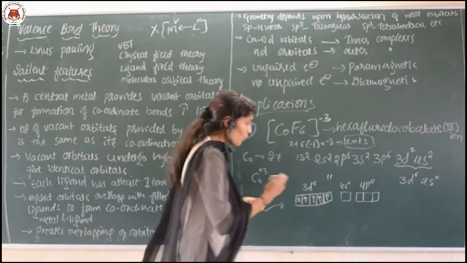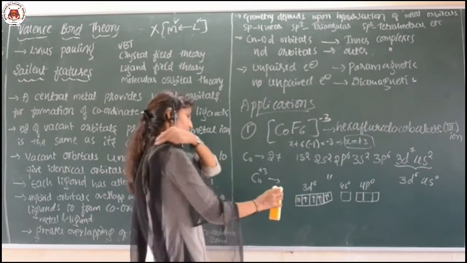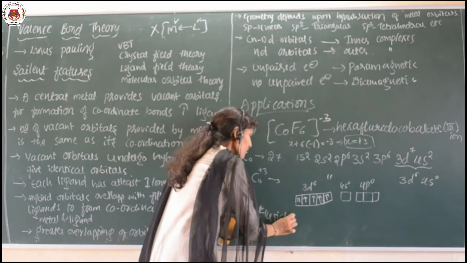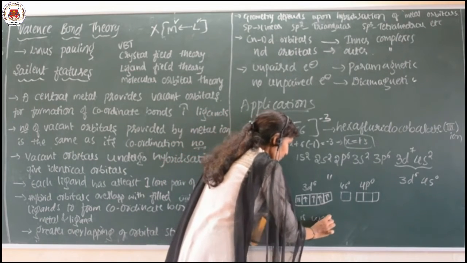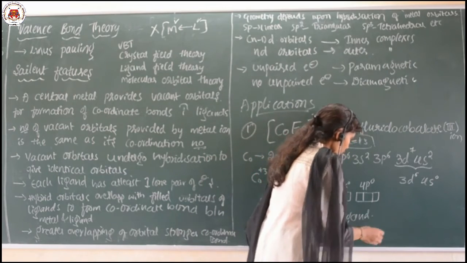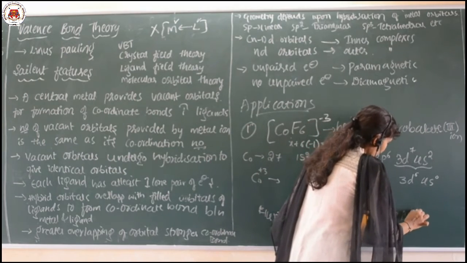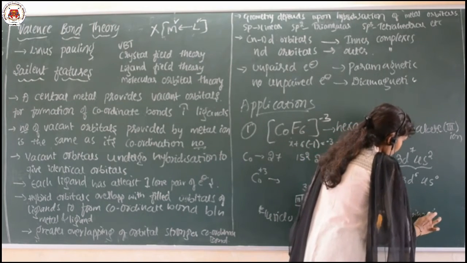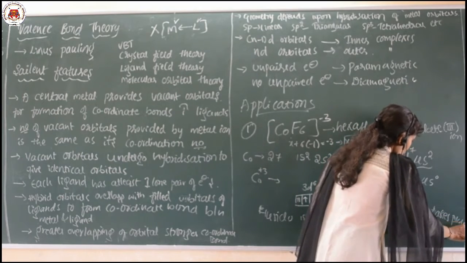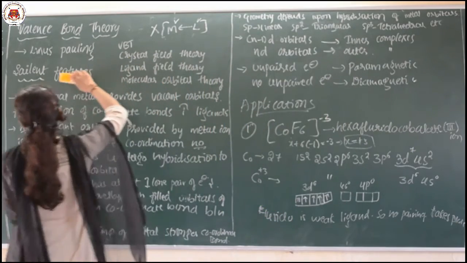Now I will tell you, keep in mind that fluorine, that is fluorido, is a weak ligand, so no pairing takes place. During that time, hybridization is going to take place.